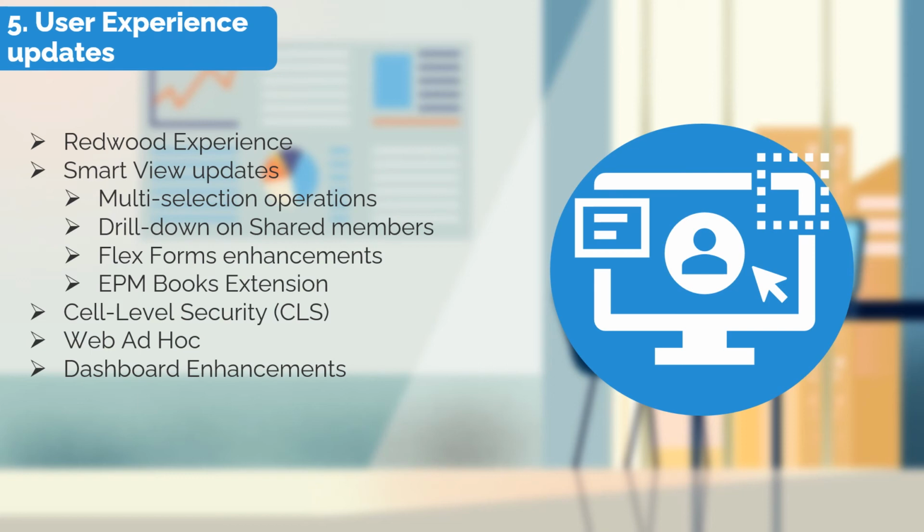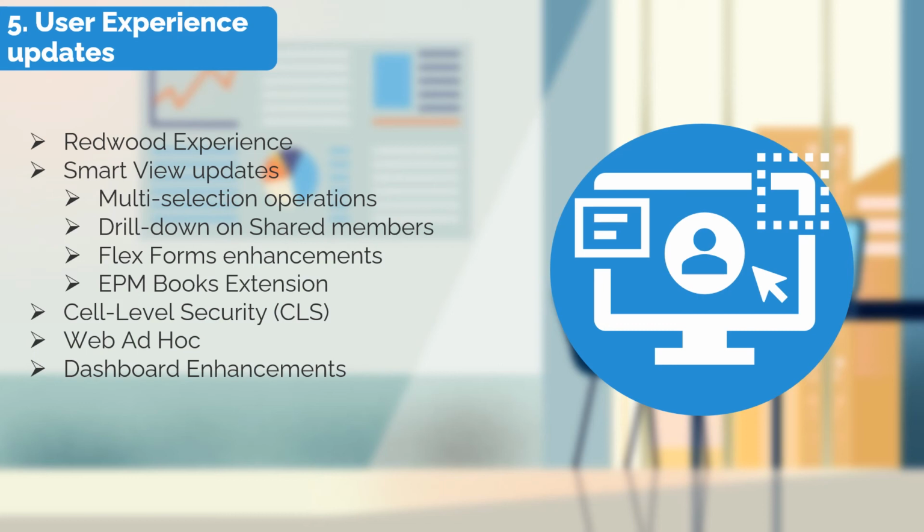First one I would like to talk about is an ability to drill down in ad hoc using multiple member selections. For the longest time, my EPM Cloud customers have been looking for this feature, or this parity to their on-premises Excel add-in, where they could select multiple members and conduct actions such as drill down, remove only, or keep only. Now they can do that in EPM Cloud with Smart View. In the same vein is another feature now available in Smart View which gives the user an enhanced experience when they're drilling down on shared members or shared member hierarchies.